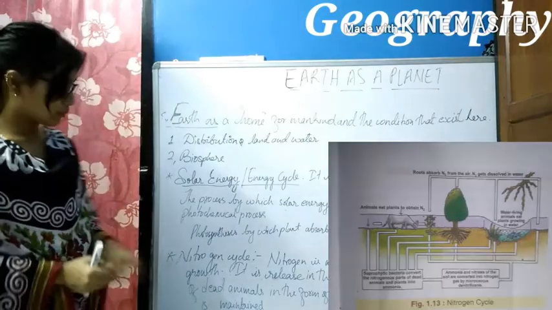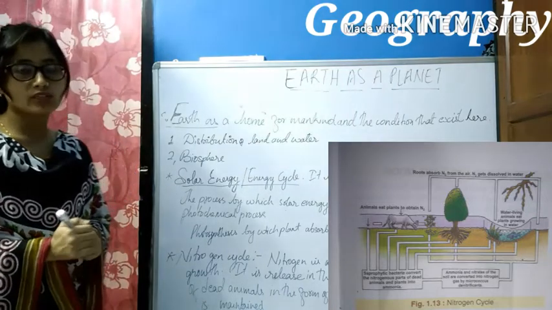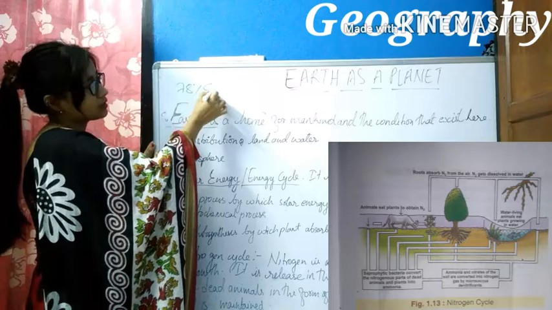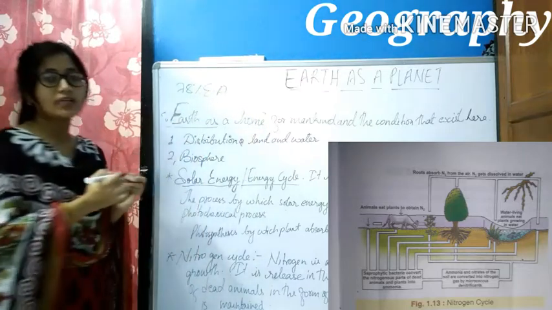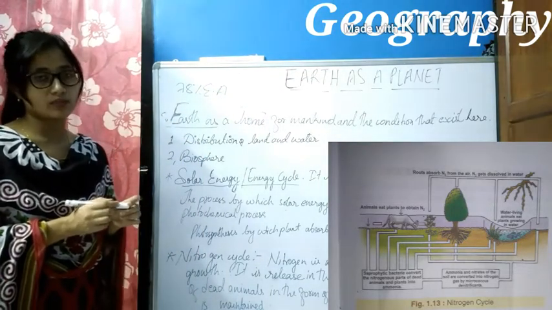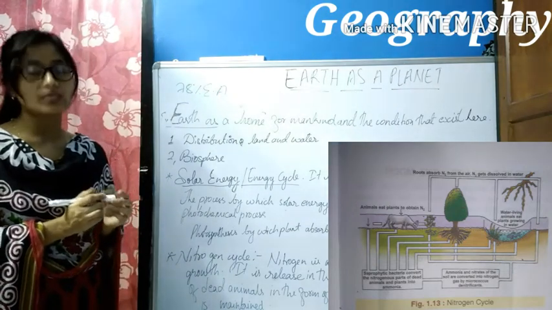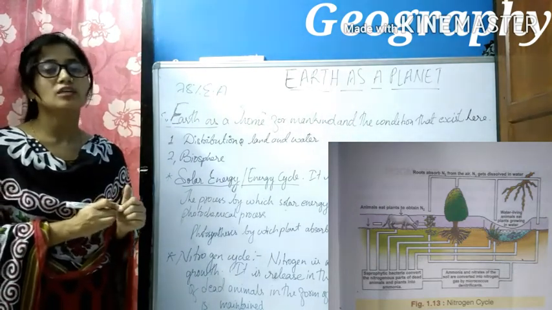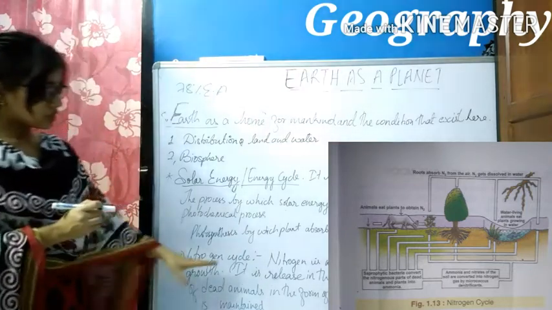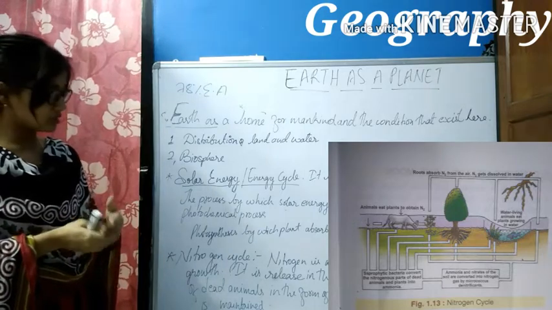Now let us discuss the nitrogen cycle. Nitrogen is one of the important gases that occupies 78% of the Earth's atmosphere. It occupies how much? 78% of the Earth's atmosphere. And it is essential for the growth of a plant. Lack of nitrogen may destroy crop production. So, what do you mean by nitrogen cycle?